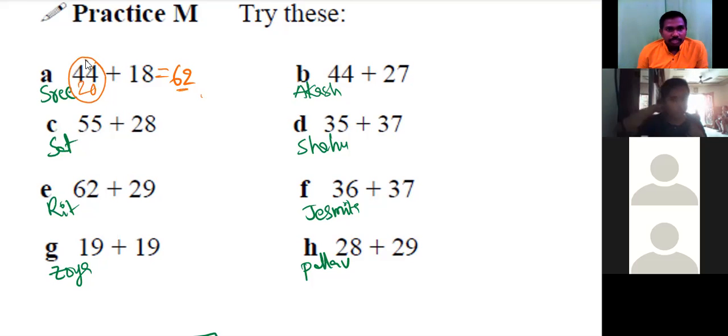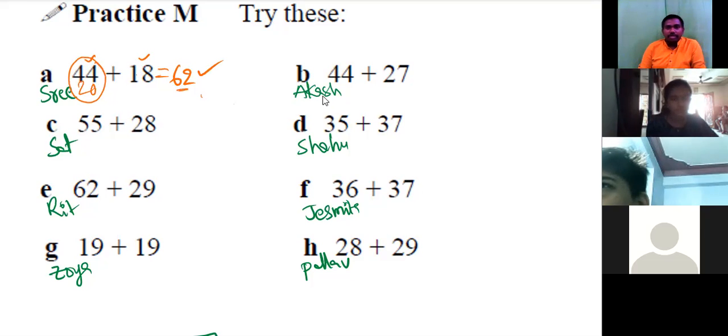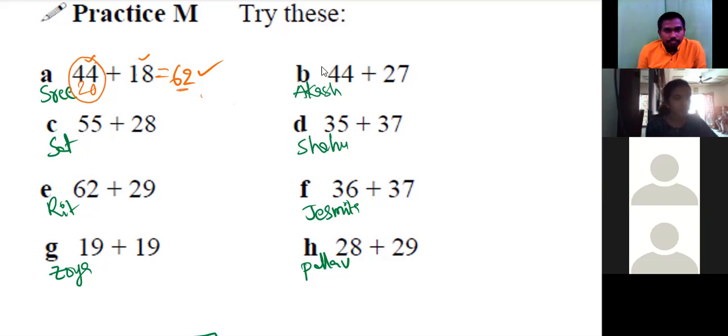If you want to solve this question, I'll do it in this way. Simply, I'll consider this number as 42. I'll consider this number as 20. 42 and 20, 62. Simple. Yes, sir, I also did it earlier. All right. Akash, B.